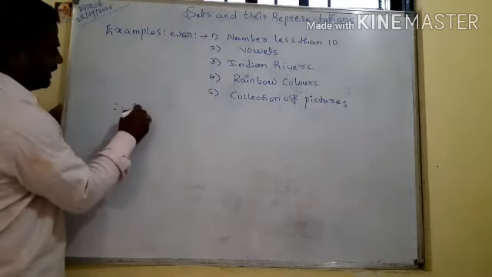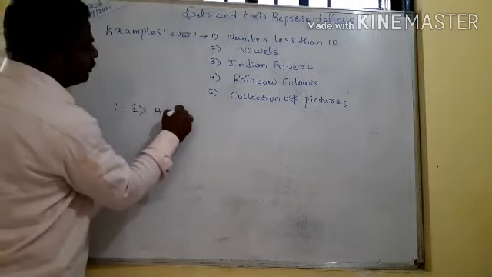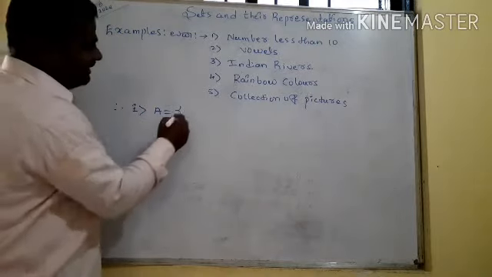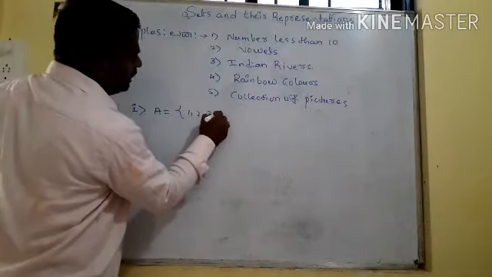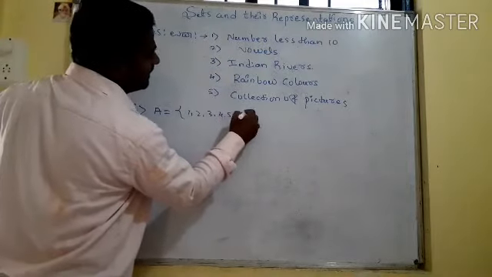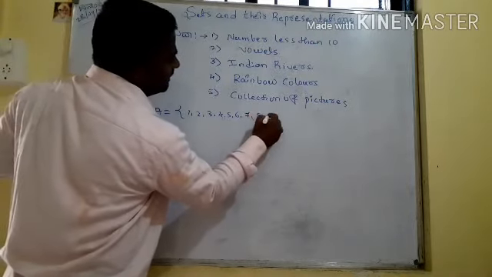Here A is equal to the numbers less than 10: 1, 2, 3, 4, 5, 6, 7, 8 and 9.